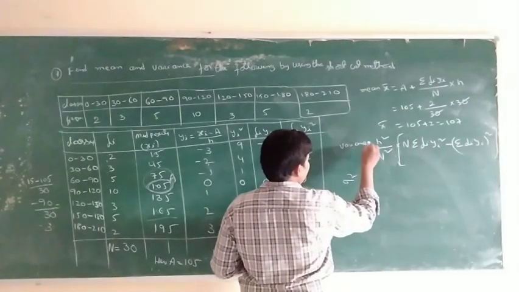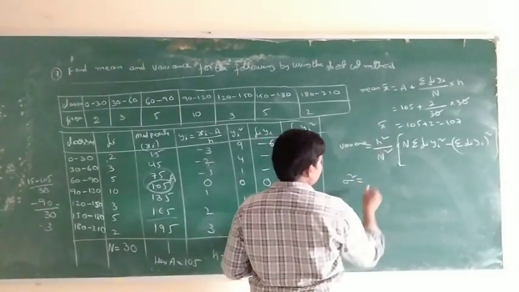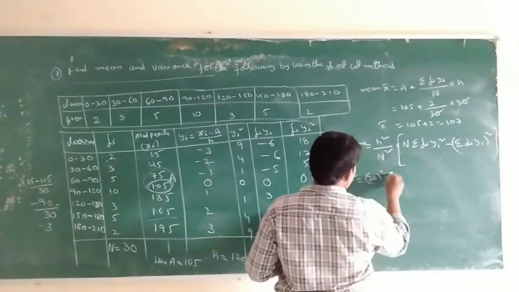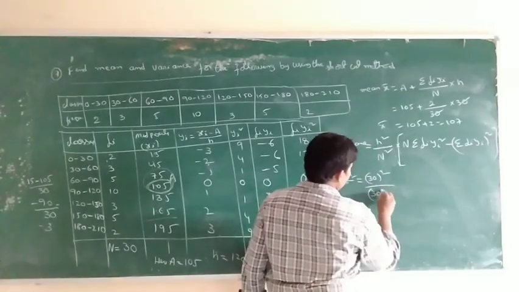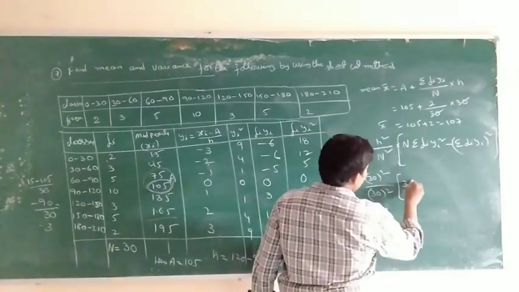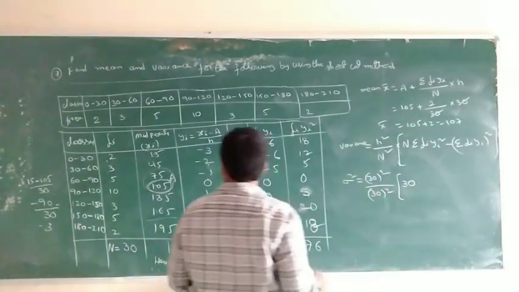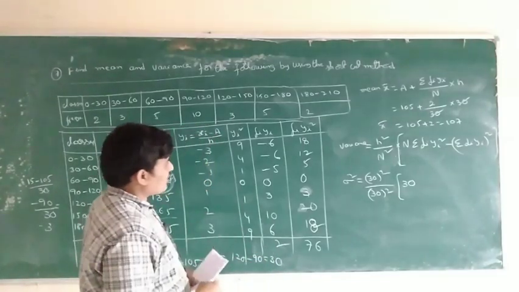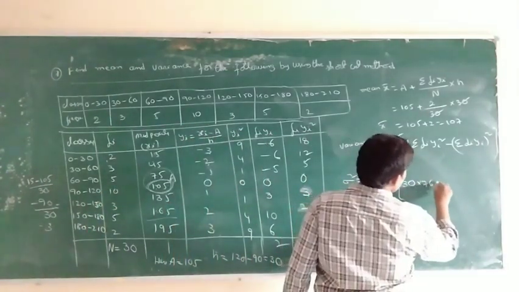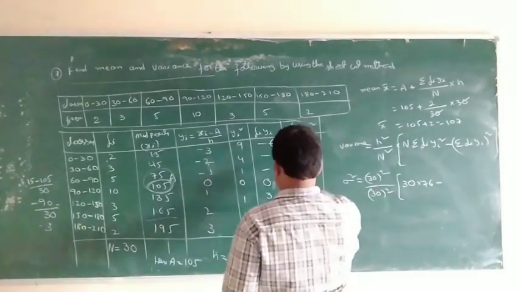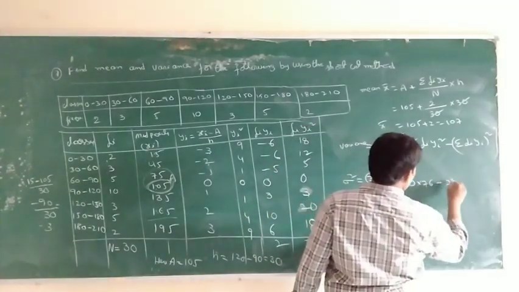So sigma square is equal to H square, 30 square, and N square also 30 square, into N, which is 30, into sigma Fi into Yi square. Fi into Yi square is equal to 76 minus Fi into Yi, 2 square.